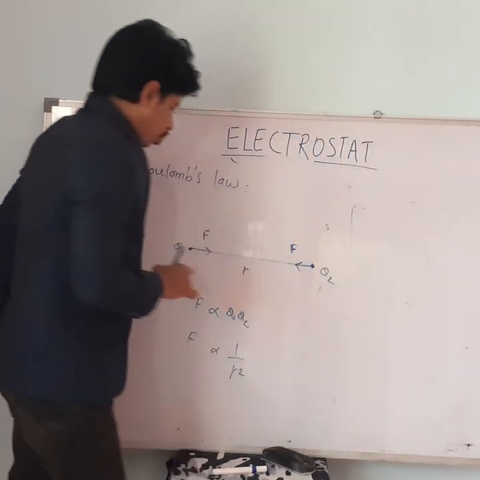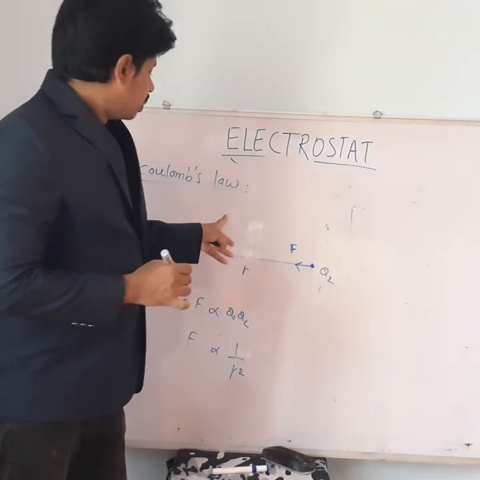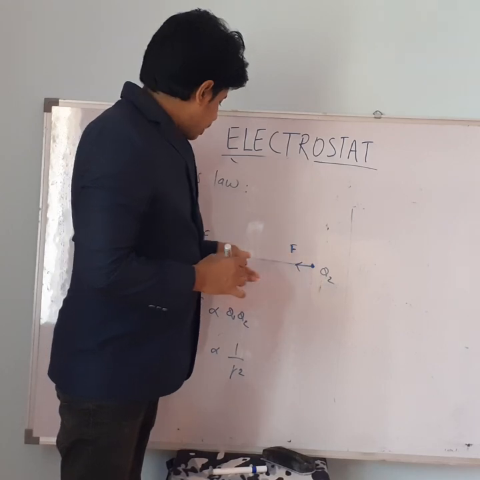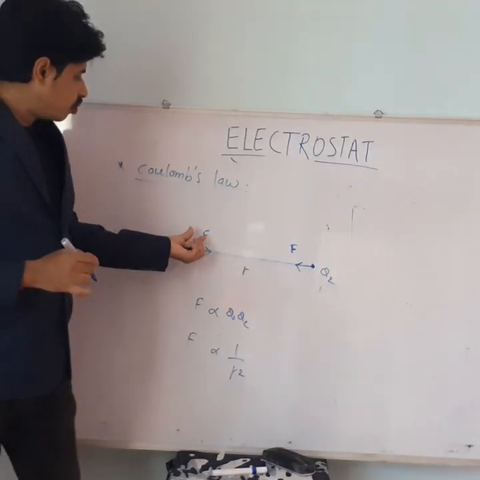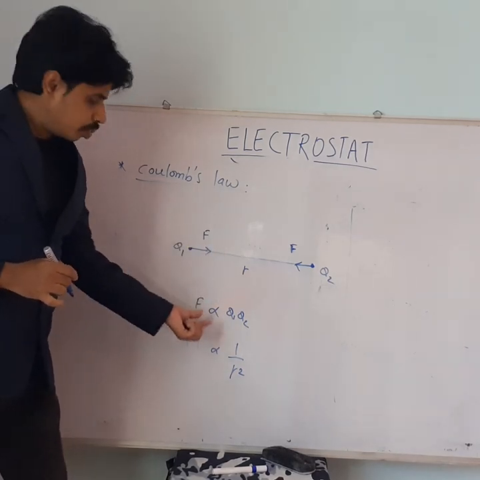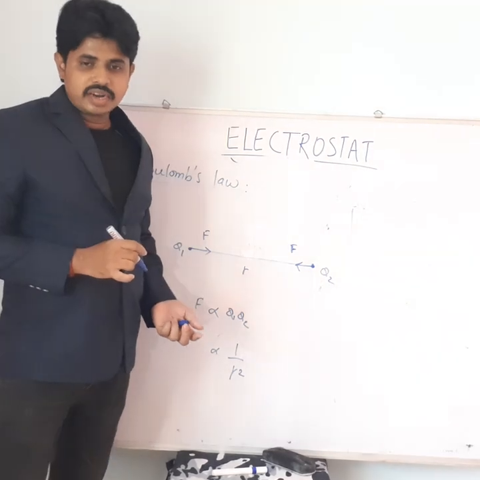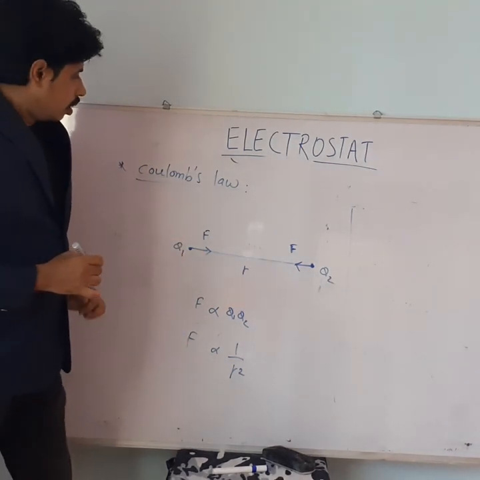If we try to put the equality sign, that is, if we wish to find the exact force that these charges apply on each other, if we want to know the exact value of F, then we have to put a proportionality constant which is experimentally determined.